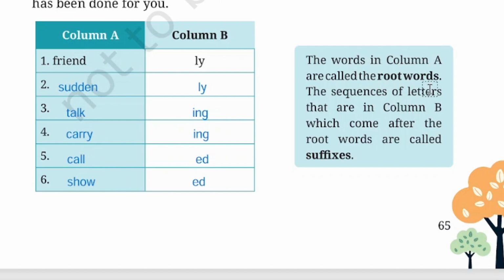Now the words in column A, that is this first column, friend, sudden, talk, care, call, show, are called root words. In column B, it is suffix. That is, these letters we are adding to the root words. The sequence of letters in column B which come after the root word are called suffixes. So if we add letters after the word, we say it is a suffix, and if we add letters in front of the word, we say it is a prefix. Friend becomes friendly, sudden becomes suddenly, talk becomes talking, care becomes caring, call becomes called, show plus ed becomes showed. So these are called suffixes, and these are the root words.